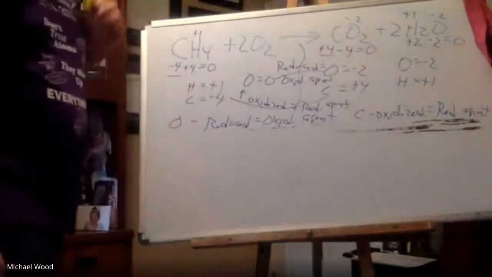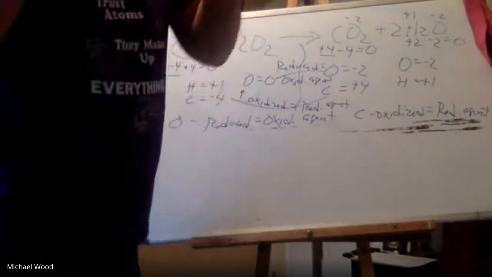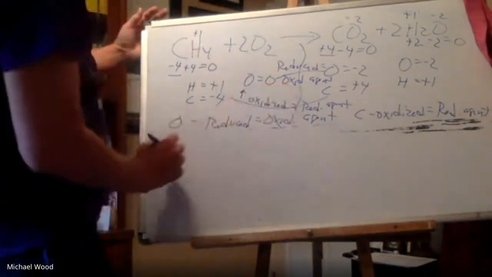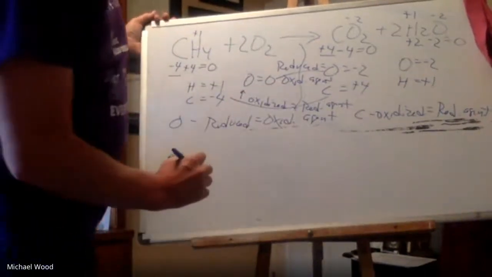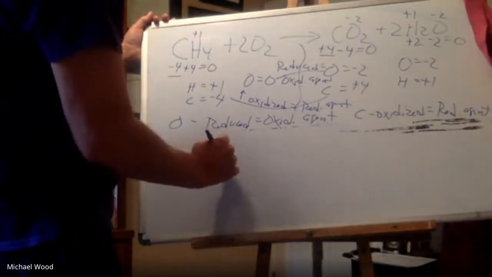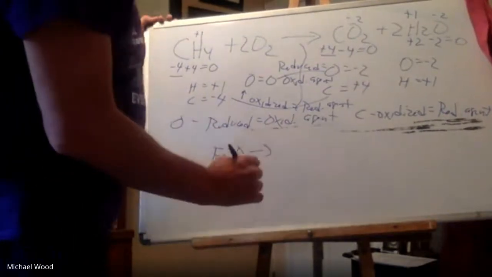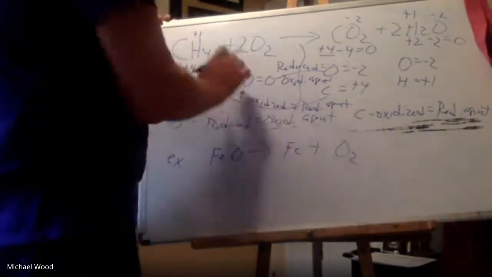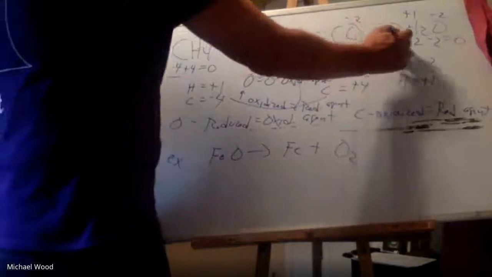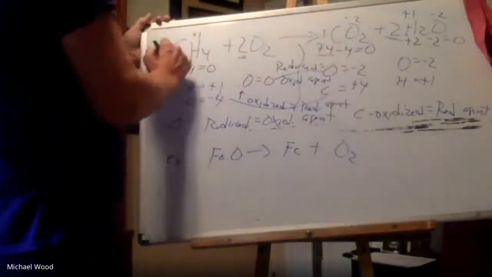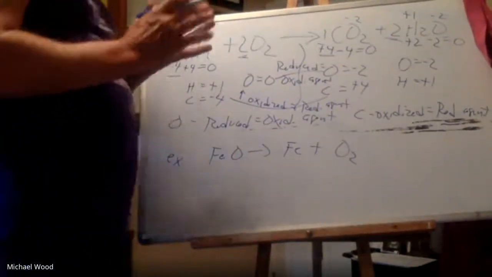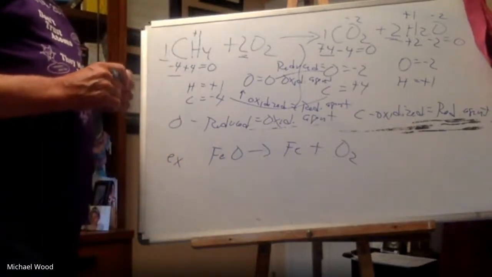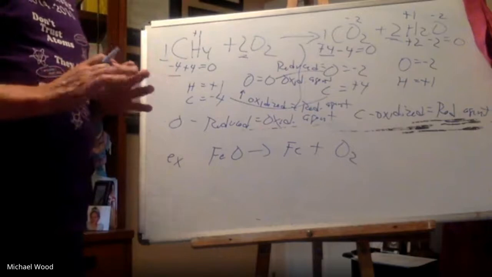Okay, I want to do a couple more of these. Okay, here is another one. So here's another example. So we've got FeO makes Fe plus O2. And one thing, too, to point out here, again, this 2, the 1 and the 1, when you're determining what's been oxidized and what's been reduced, the coefficients don't factor in at all. They don't factor in at all.